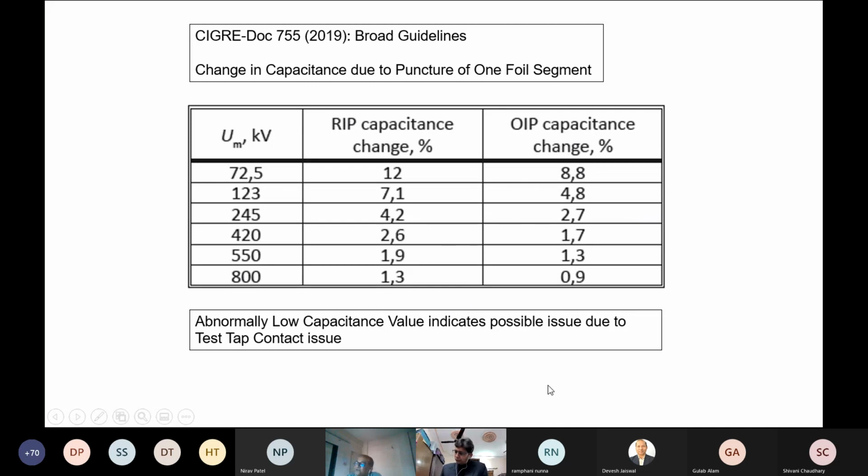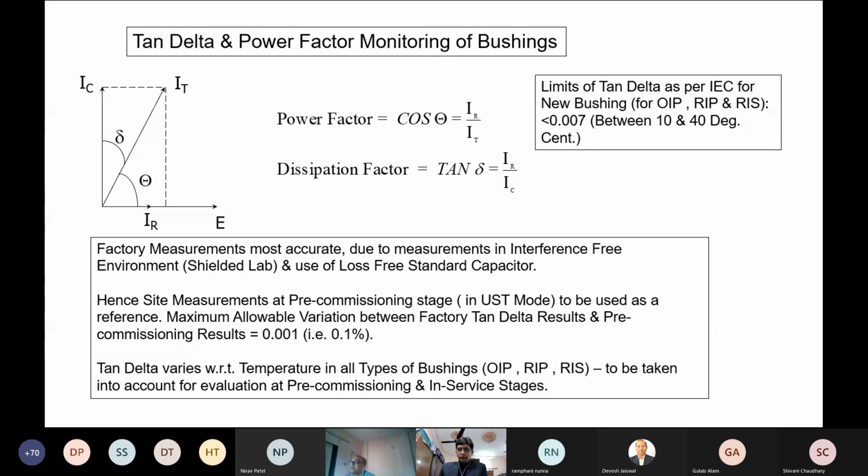Another point which is very valid, which I come across, is when during service we come across a low capacitance value compared to the nameplate value, it typically indicates that there is some test tap contact related issue inside the bushing.